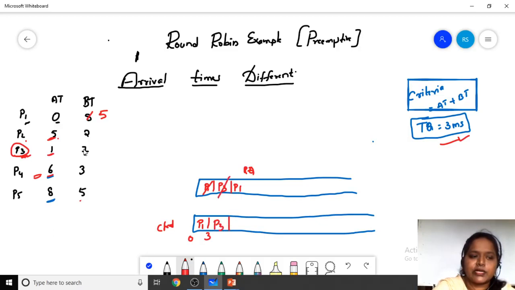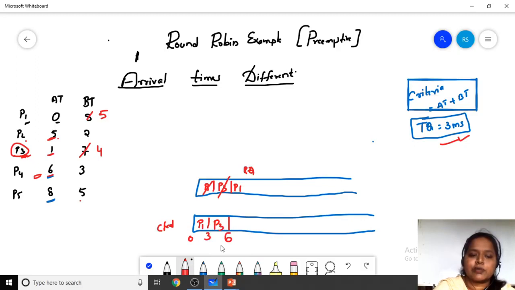P3's burst time is 7, so it is left with 4 milliseconds of time, and it has run till 6. Before admitting this P3 process back into the ready queue, we have to check whether any process has entered between 3 and 6.